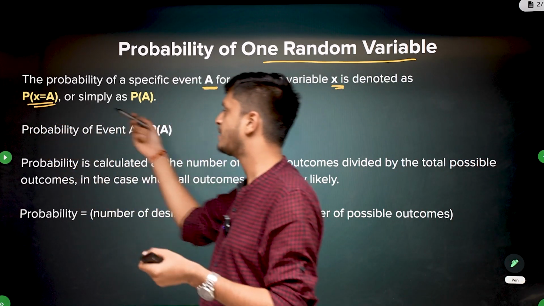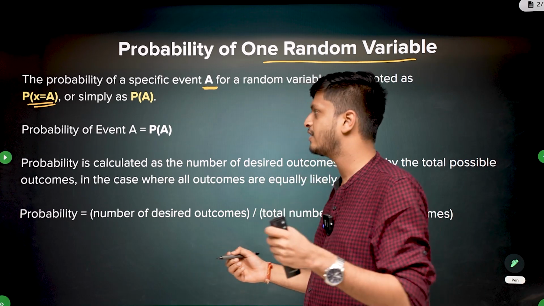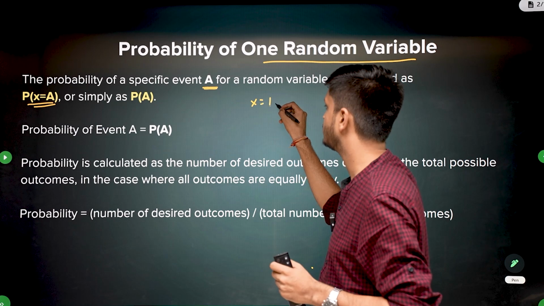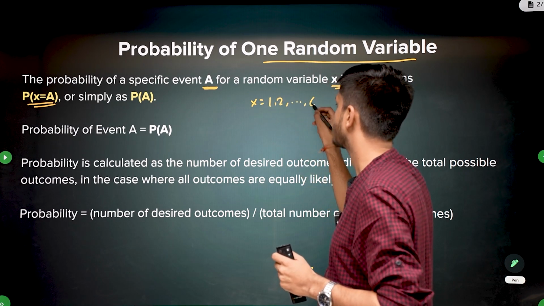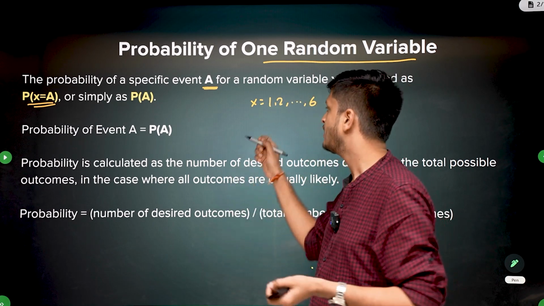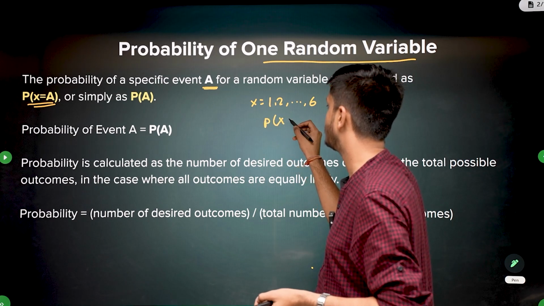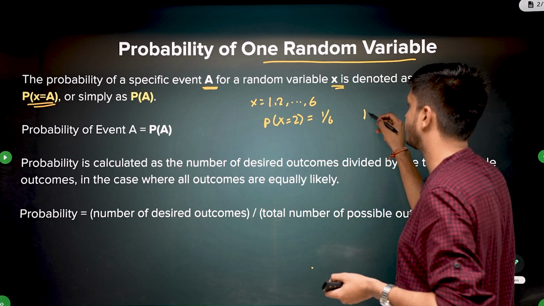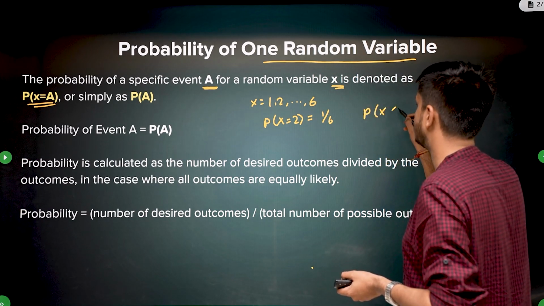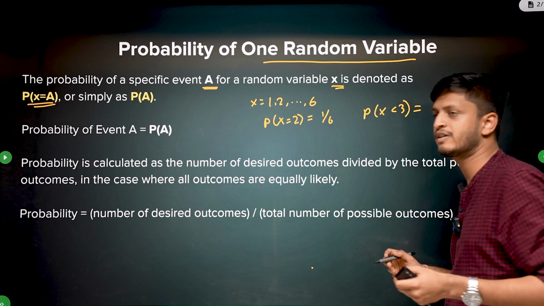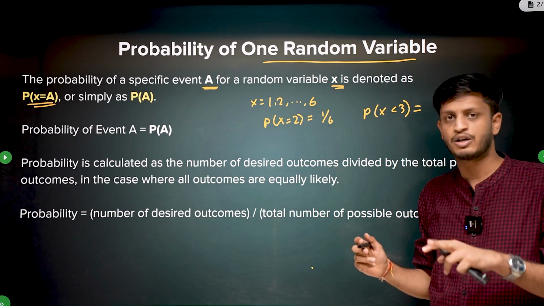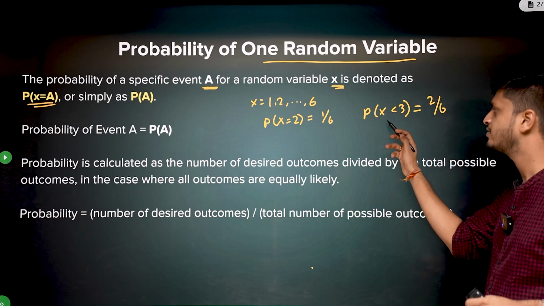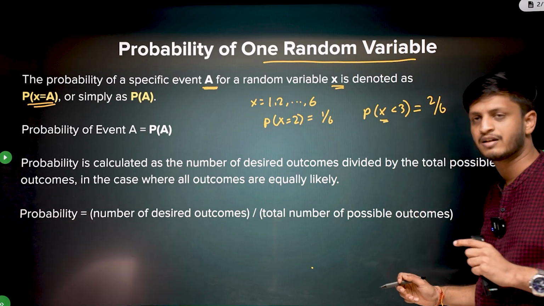For example, let's say you're throwing a die, and the random variable is the number that you're getting. So X can be 1, 2, 3, 4, 5, 6. There are 6 possible values X can take, and the probability of X being 2 is 1 by 6. What about the probability of X being less than 3? X can be either 1 or 2, so the probability is 2 by 6. So this is a random variable for a single event.